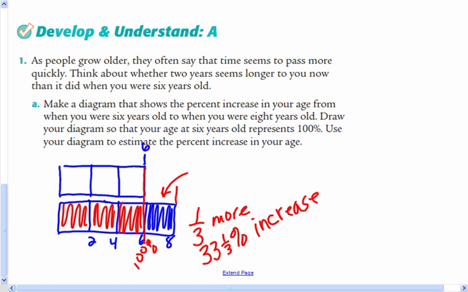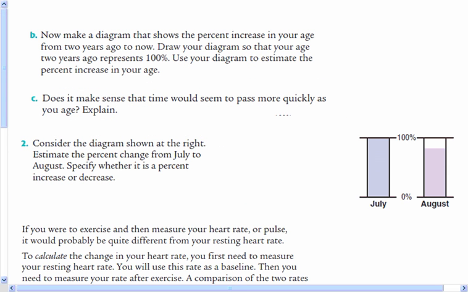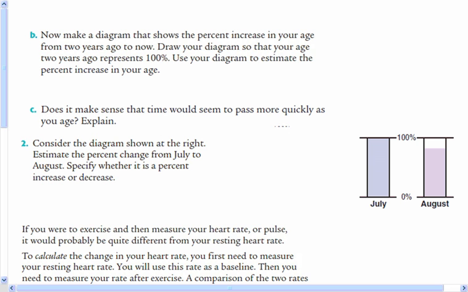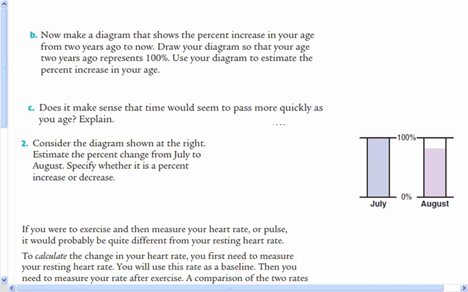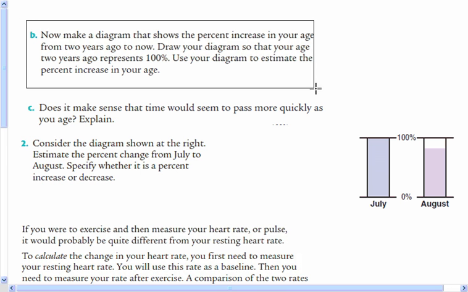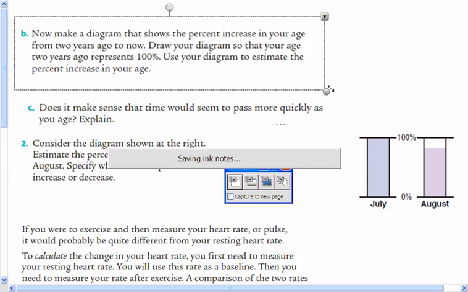Now let's think about our age now, or your age now. The next problem, it says, now make a diagram that shows the percent increase in your age from 2 years ago to now. Draw your diagram so the age 2 years ago represents 100%. Use your diagram to estimate the percent increase in your age. So let's do that one. We'll draw a new diagram.